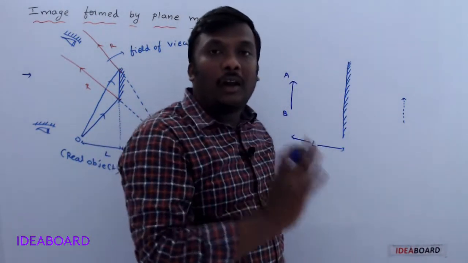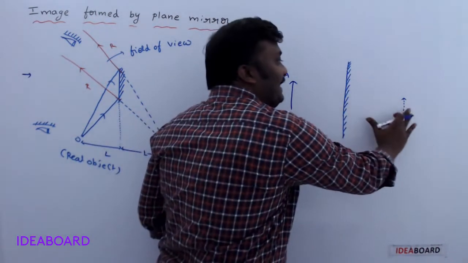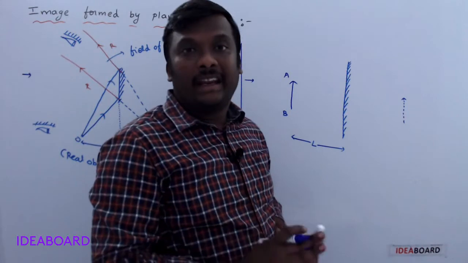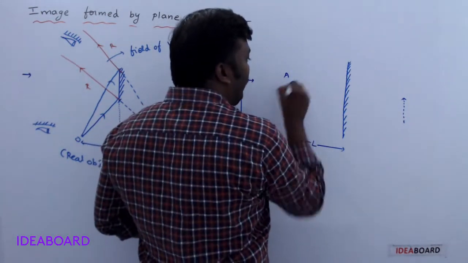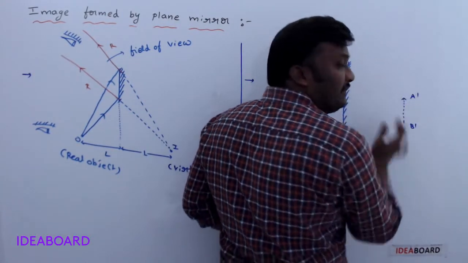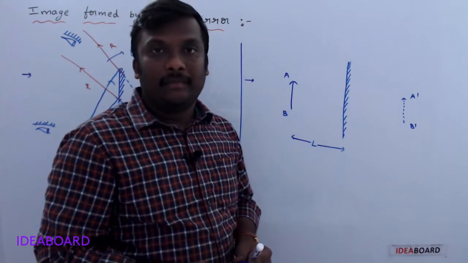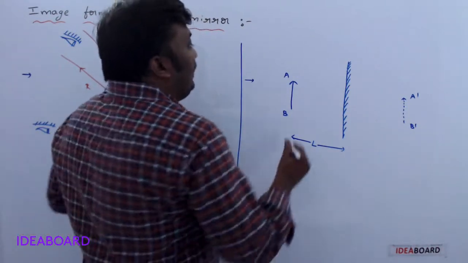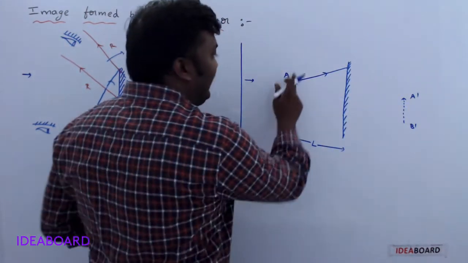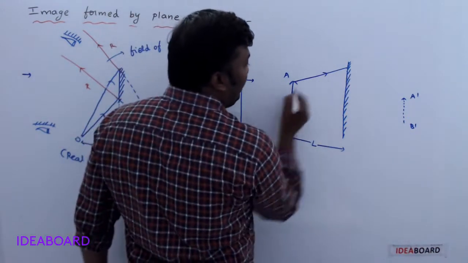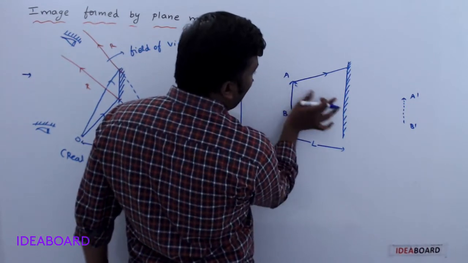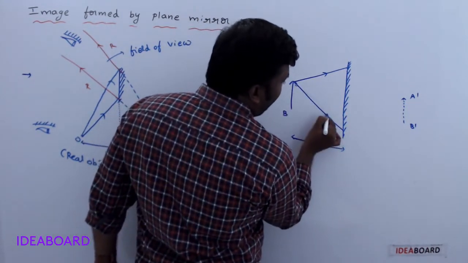From a plane mirror, we always get the same size image of the object. Okay, and it is always erect. Erect means if the arrowhead is in this direction, then the image also has the arrowhead in the same way. Then it is called an erect image. Do you understand? Now take a few rays from the extended object. This is one ray, and let us take this as another ray.